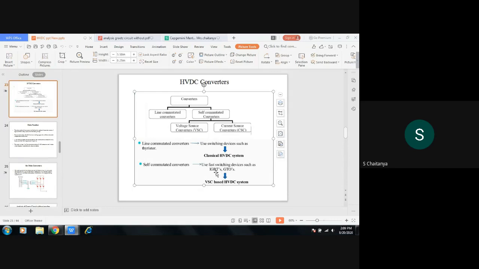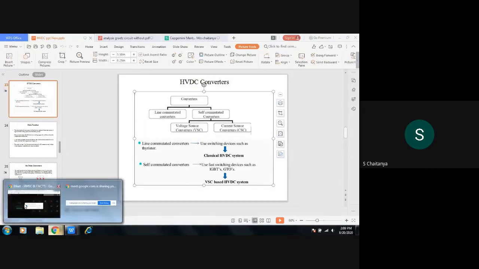GTOs, MOSFETs, all these are self-commutated converters, and they are fast switching devices. The line commutated converters are mainly used for high capacity and high efficiency requirements. And the self-commutated converters are mainly used for weak interconnection of AC systems.